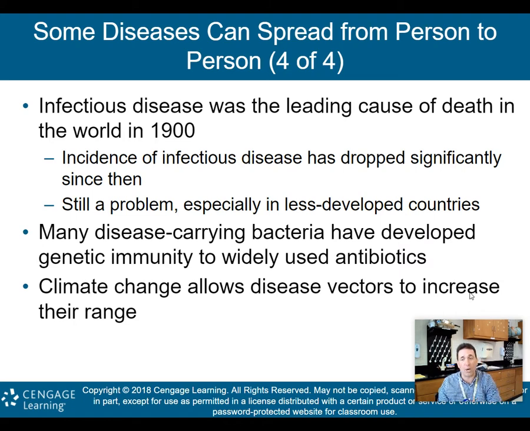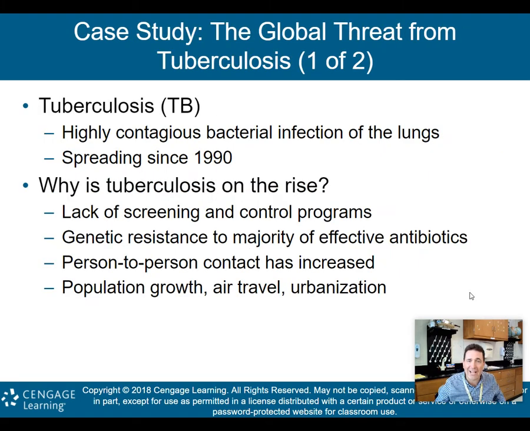All right, and again, we could be talking about people, we could be talking about animals, et cetera. This chapter is about human health, so we're talking more about human beings here, but just realize it could affect other areas as well. All right, so another case study here, the global threat from tuberculosis, otherwise known as TB, is a highly contagious bacterial infection of the lungs. It's been spreading since the 1990s.